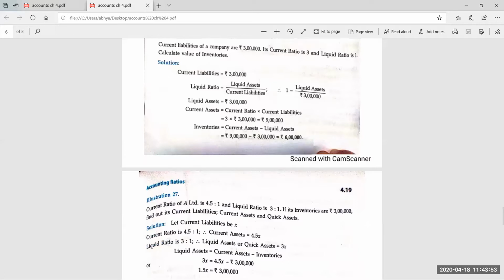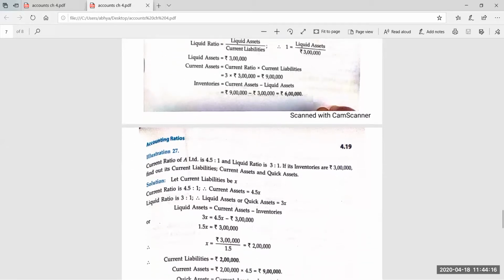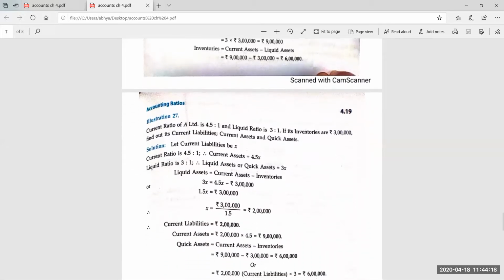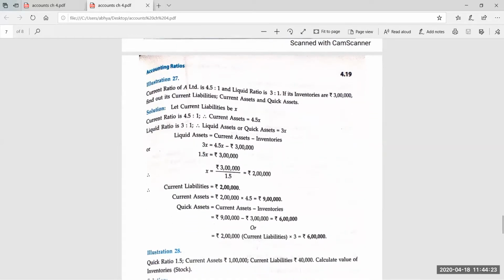What was the X? Current liability. So current liability is X. And what was the value of current asset? 4.5x. So 2 lakh multiplied by 4.5 will be the current assets. And liquid asset, 2 lakh multiplied by 3, because the liquid assets were 3x. So these are the answers. 2 lakh is the value of X, the current liabilities.